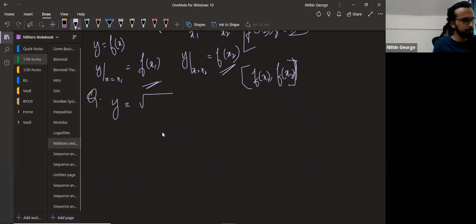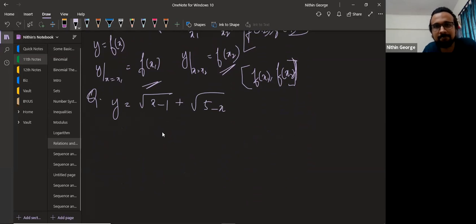Y is equal to root of x minus 1 plus root of 5 minus x, minus 6. What do we do here? Differentiate. Okay, first find the domain. First, to find the range, always find the domain. Okay, guys, got it? To find the range, always find the domain. What's the domain here? Look at this and tell me.